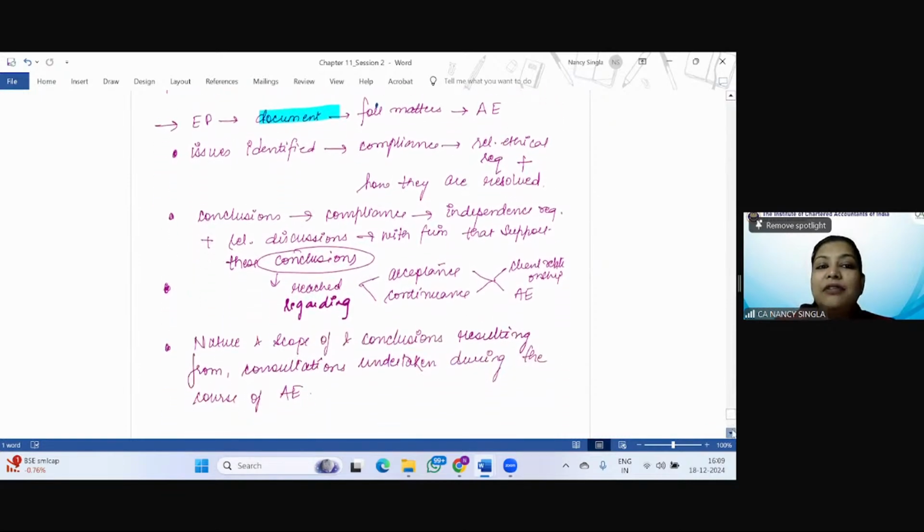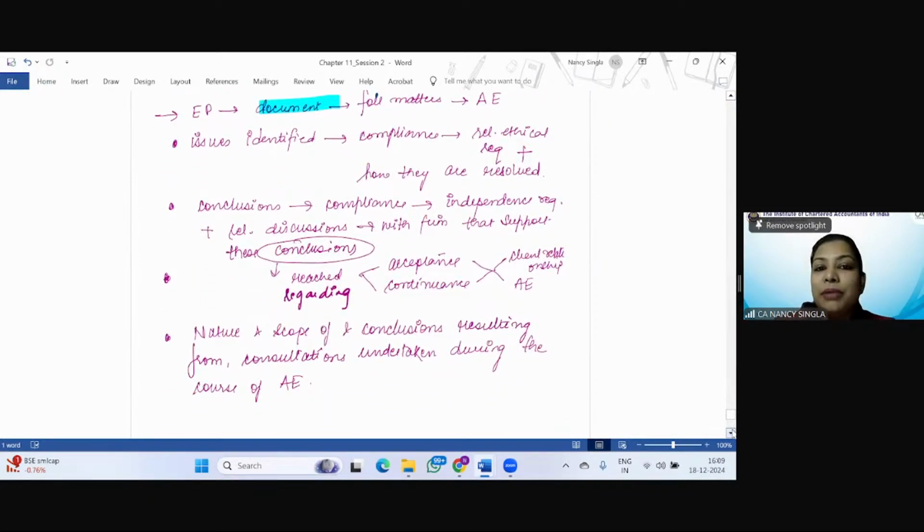The issues that were identified with respect to compliance with relevant ethical requirements, plus how they are resolved, right? The conclusions that are reached on compliance with independence requirements, plus the relevant discussions with the firm that support these conclusions, right?